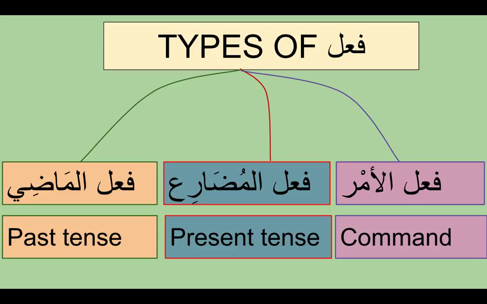So we've got fi'al madi, the past tense, and fi'al mudari', present tense. For future tense, we use the same verb as fi'al mudari', but we just add seen, sa. So we say aktubu, I'm writing. Then to say I will write, we say sa aktubu. So you just add sa. This is not a different fi'al, it's the same fi'al mudari' plus sa. And fi'al amr is a little bit different, so we're going to learn it, inshallah. We're doing fi'al madi for the present.